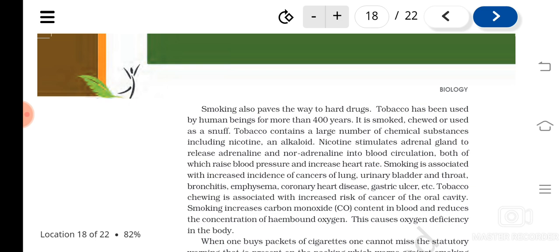Now another important drug addiction is smoking, isn't it? So tobacco has been used by human beings for many years, isn't it? Tobacco contains many chemicals, especially a particular chemical known as nicotine. It's an alkaloid, and this stimulates the adrenal gland. So the adrenal gland will release adrenaline and noradrenaline, which increases blood circulation and increases the heartbeat rate. This causes a feeling of energy. Understood? So this is the reason people are smoking.